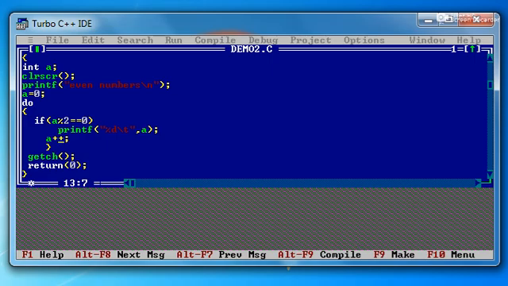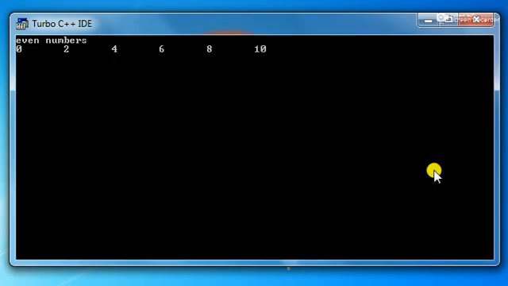Then a plus plus. Before leaving the do statement, we have to again increment or decrement the variable. So don't forget to use this. Now I'll use the while statement after the closing curly bracket of do, while a is less than or equal to 10, round bracket complete. And now the do statement is completed, and that's why the semicolon is there. Now I'll save it and I'll execute it.